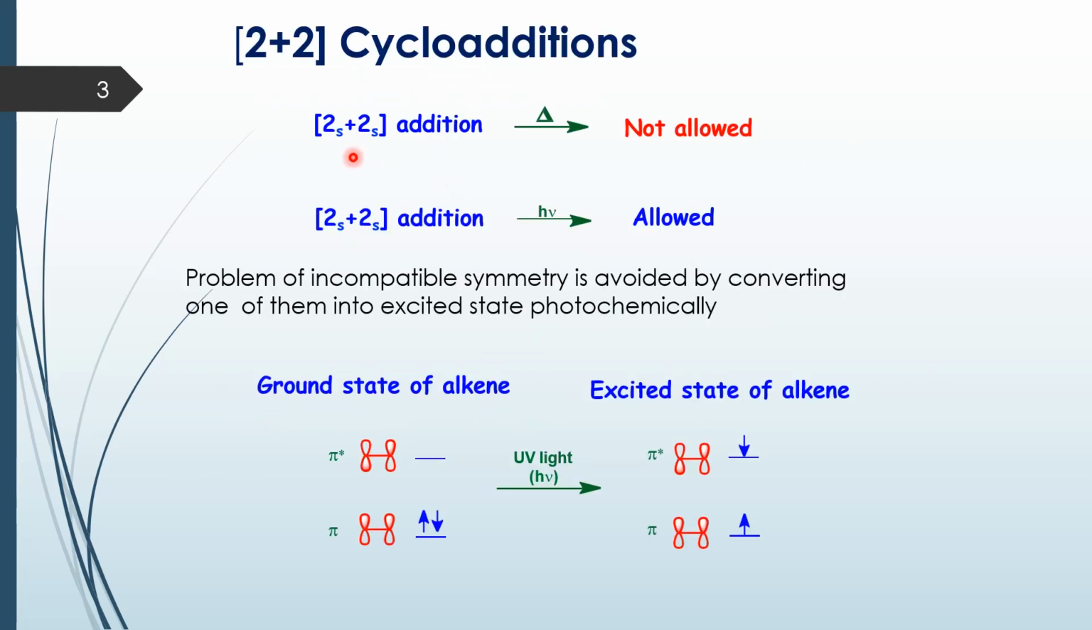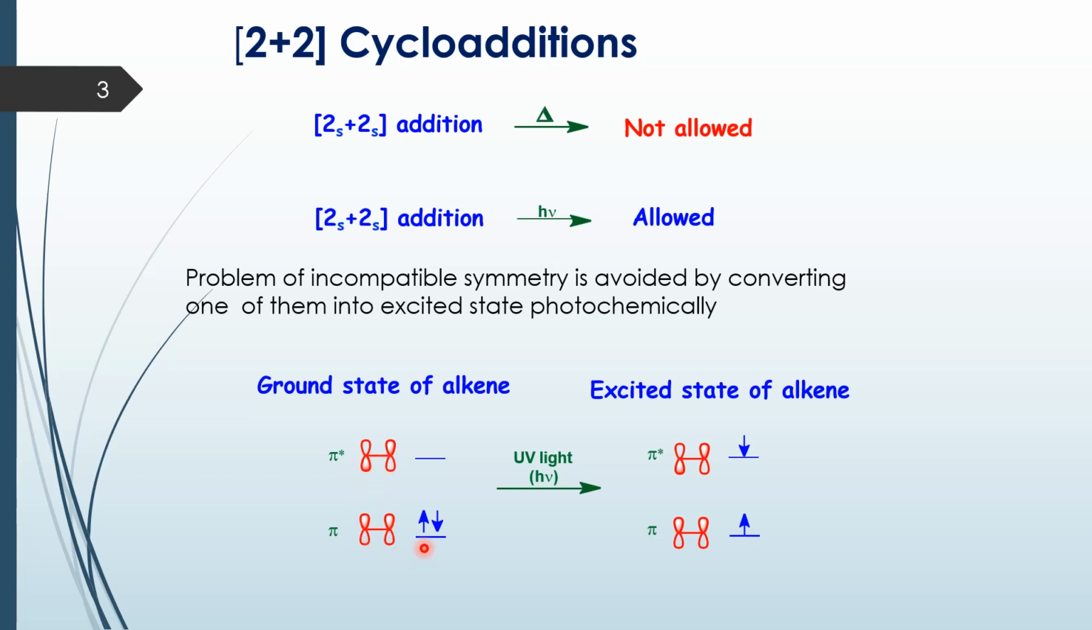So, as we saw in the previous module, a 2 plus 2 cycloaddition under suprafacial overlap is not allowed thermally. However, the same can take place under photochemical conditions. And why is it so? Under thermal conditions, the HOMO is the pi of one ethylene and the LUMO is the pi star of another ethylene. Now you see that there is no positive overlap here and the symmetries do not match.